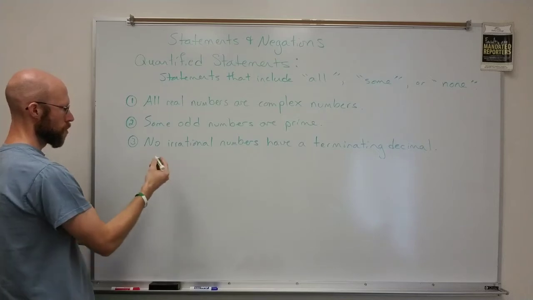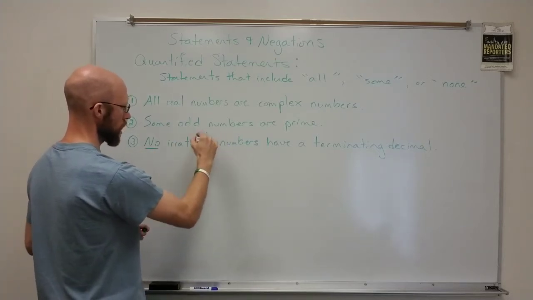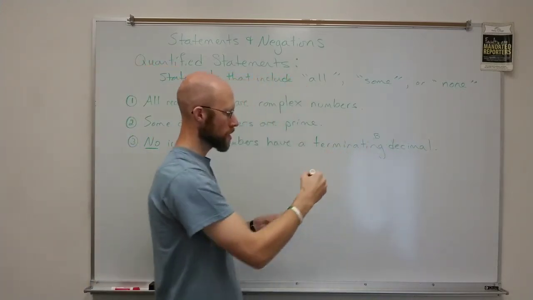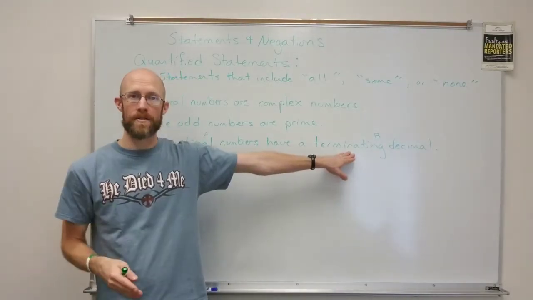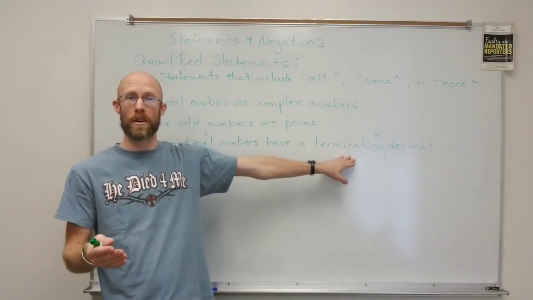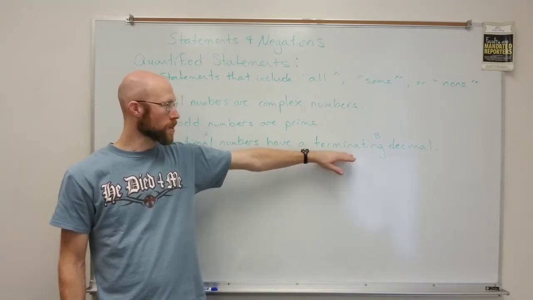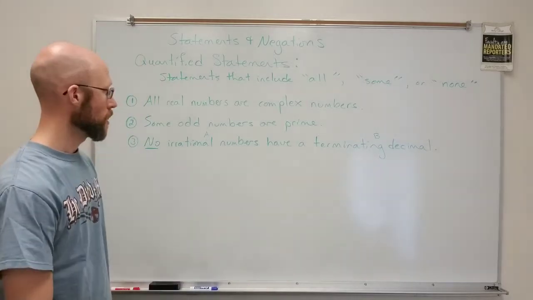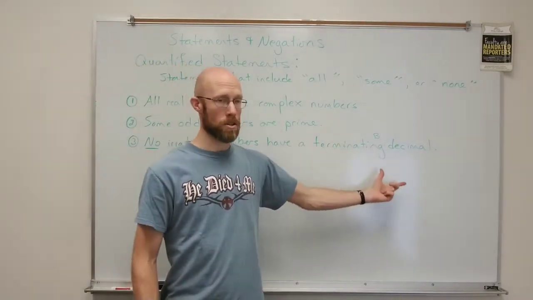The word no. No irrational numbers. So let's say the irrational numbers are set A, have a terminating decimal set B. So all the decimals that are terminating are set B. That'd be like all your halves, right? Because halves are 0.5, your quarters are 0.25, your fifths are like 0.2, 0.4, 0.6. Anything with a terminating decimal, if it ends somewhere, those are not irrational numbers, and irrational numbers are not terminating decimals.